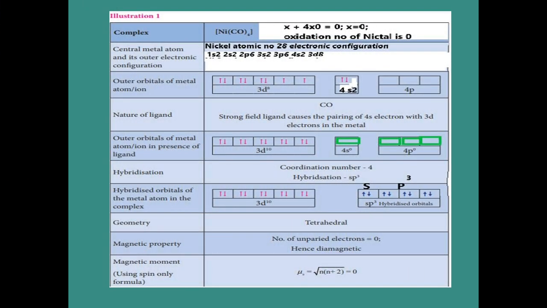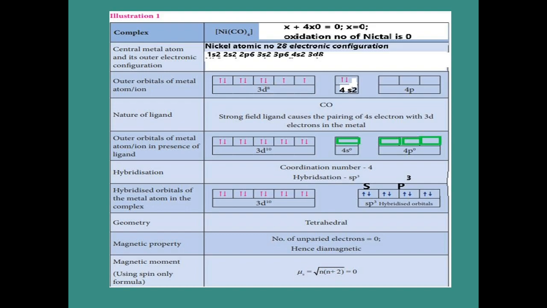In the first illustration, the complex is tetracarbonyl nickel. It is a neutral complex. So first of all we have to find the oxidation number for nickel. So put x for nickel, plus 4 into 0, because the carbonyl oxidation number is 0. So 4 into 0 equals the complex charge, and since it is a neutral complex, it equals 0. Now we get the oxidation number for nickel, x equal to 0.